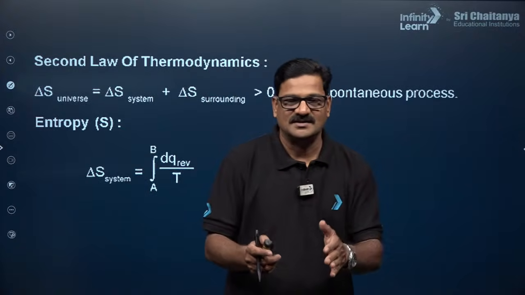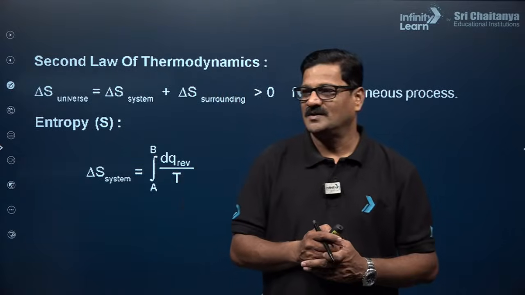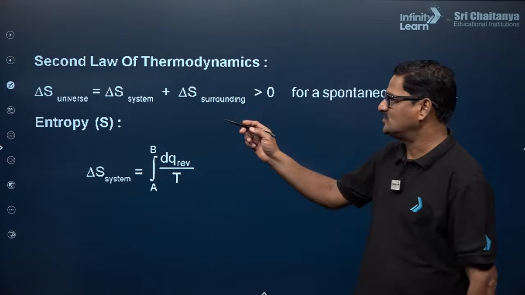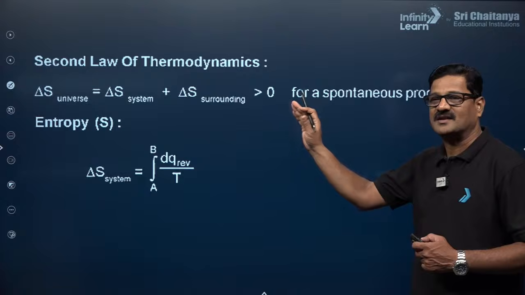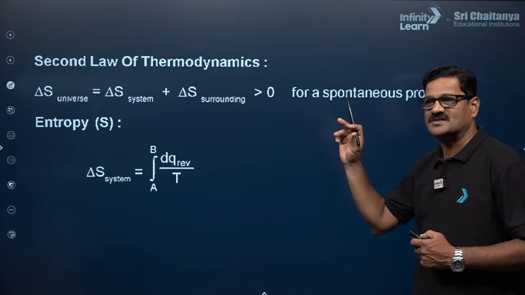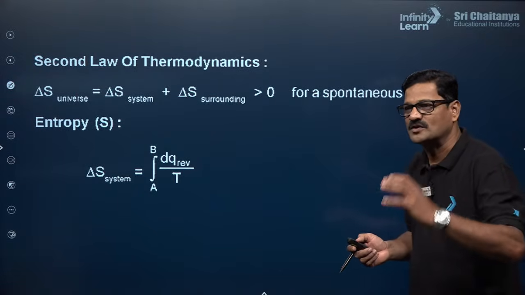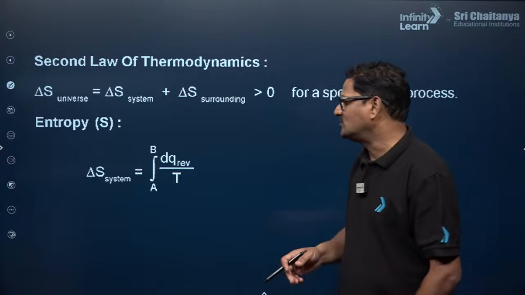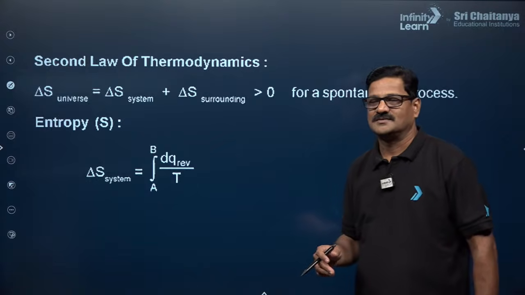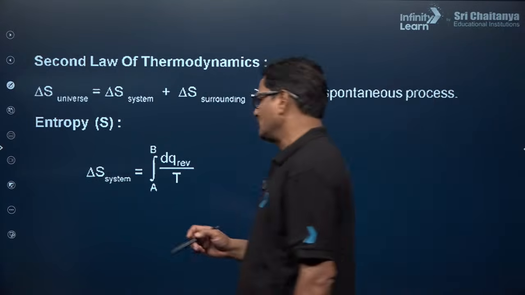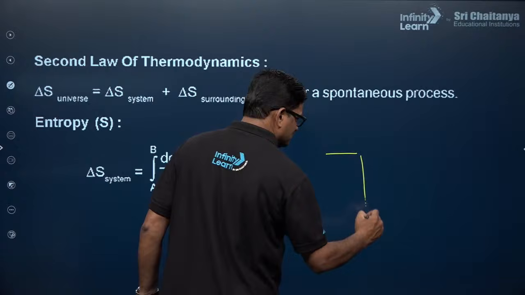Now moving ahead, second law of thermodynamics. It says the entropy of the universe increases. So delta S universe is equal to delta S system plus delta S surroundings, which should be greater than 0 for a spontaneous process. The process which has a self urge to proceed by itself is called a spontaneous process. And entropy is dq reversible upon temperature. I wanted to say a system A and a system B.